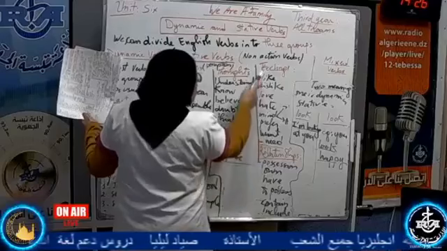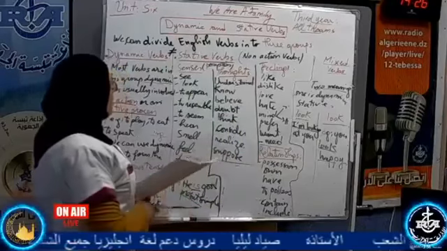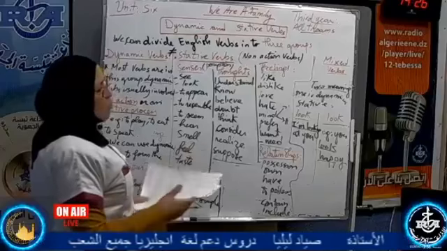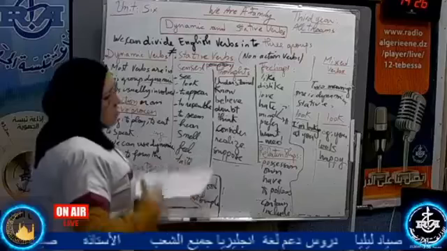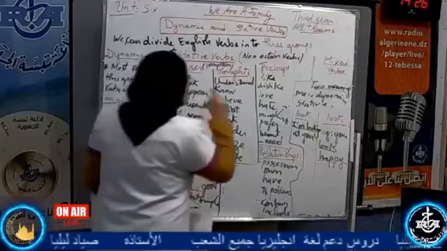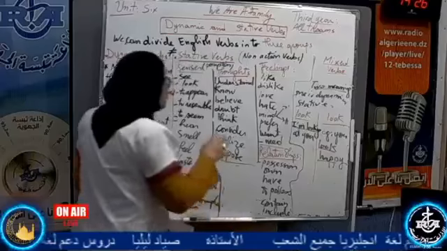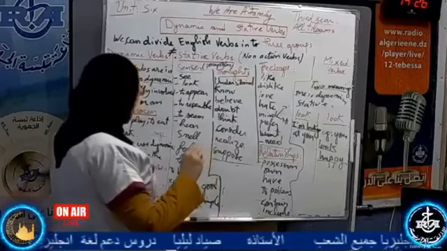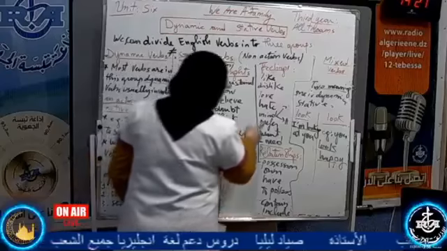When we want to describe our emotions, for example in your written expression in your Bac exam, they ask you to describe your feelings and emotions about something. We cannot use these verbs of feelings in the progressive. We cannot say, for example, I'm loving, I'm liking, I'm hating. It's wrong. We put them only in the present simple.